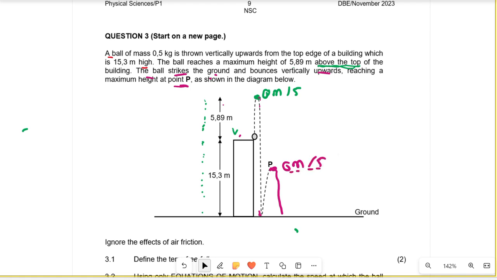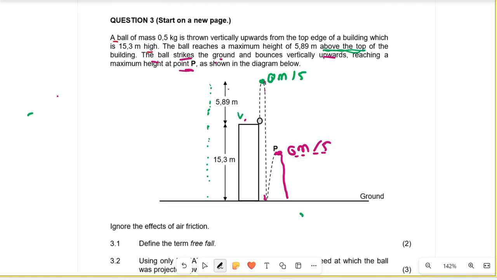So let's make sure that we pay attention to that. Also, you should decide at the outset which direction will be your positive. I decided that my up will be the positive, whichever one works. Now let us attack the question.